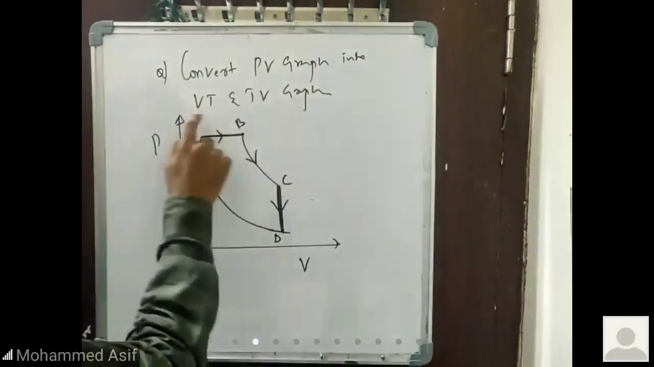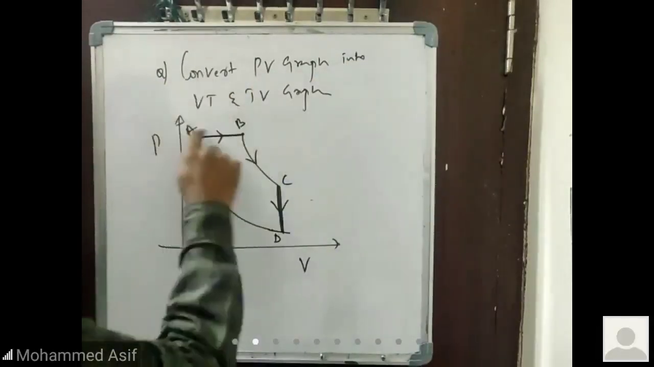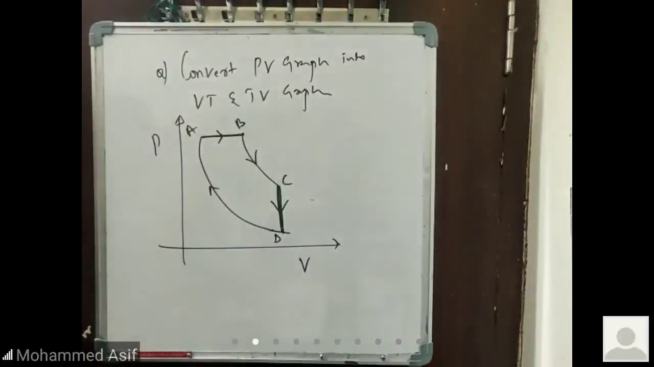So this is a PV graph. You need to draw the graph for VT as well as the TV graph. And you send me the answer in the WhatsApp group. I'll tell you whether the answer given is correct or not for the given condition. Okay? Let's go.